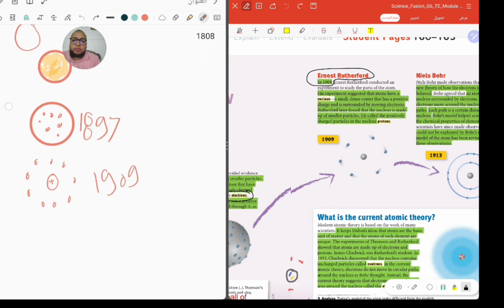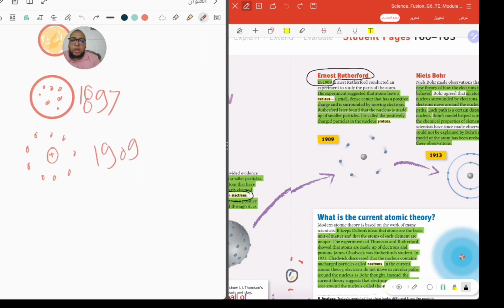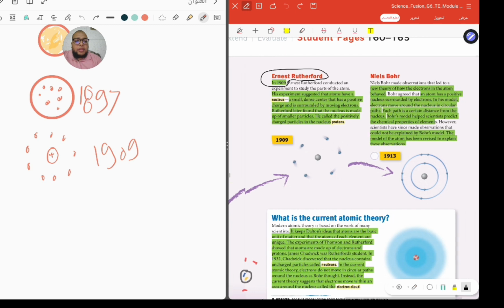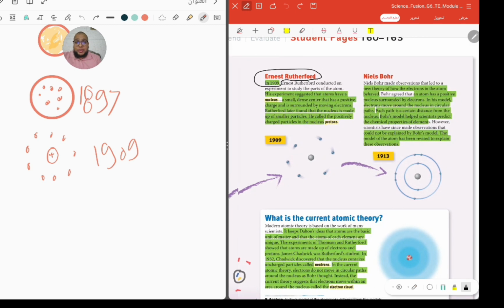After a while we have Niels Bohr, a very important scientist. Bohr agreed that there are negative electrons revolving around the nucleus, but he said that the electrons revolve around the nucleus at certain energy levels, as you see in the picture.